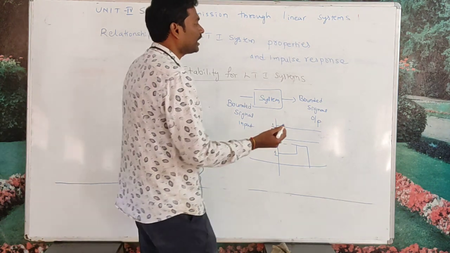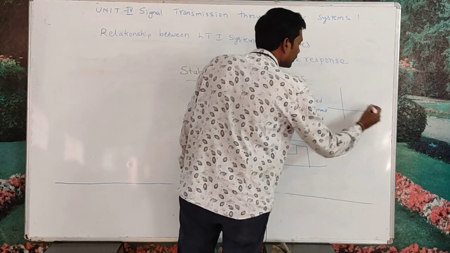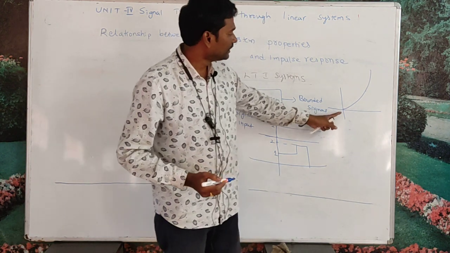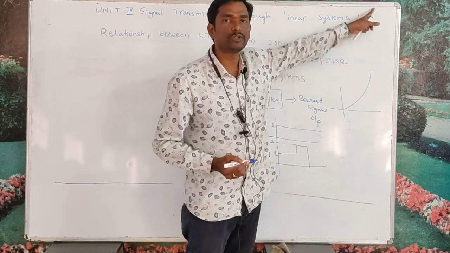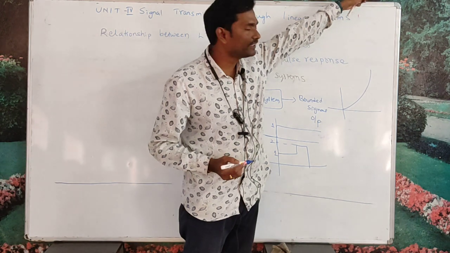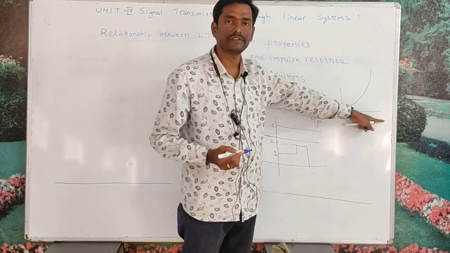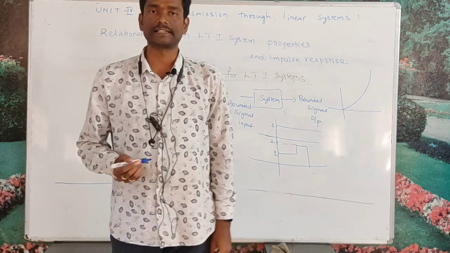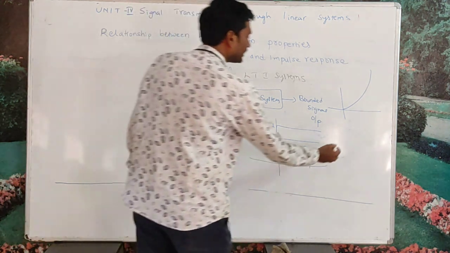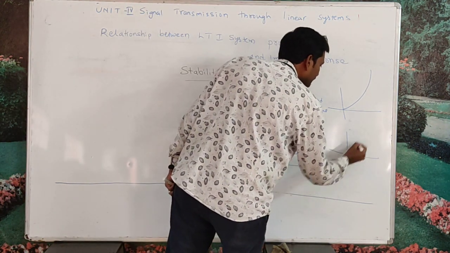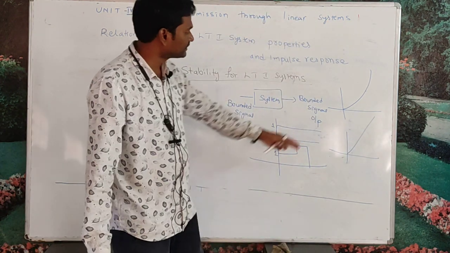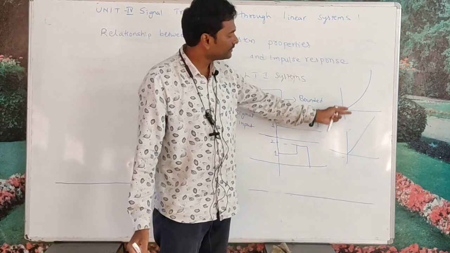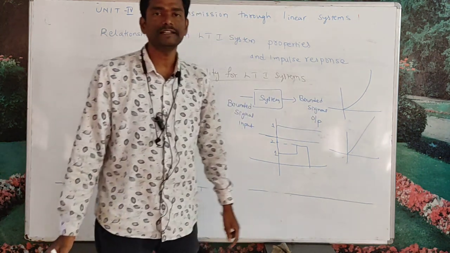Coming to unbounded signals, let us consider this signal. Here the signal is exponentially growing and it will go to infinity at time t equals infinity. So this is an example of an unbounded signal. A ramp signal is also an unbounded signal. This is a ramp signal and this is an exponential signal, and these two are unbounded signals.